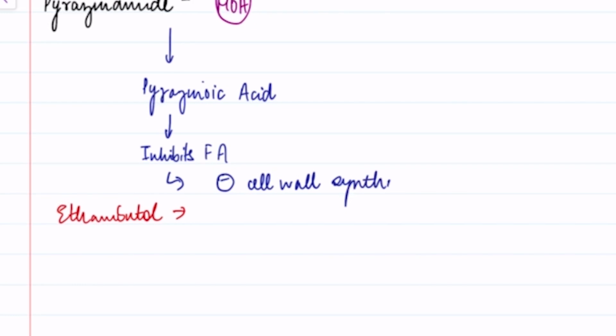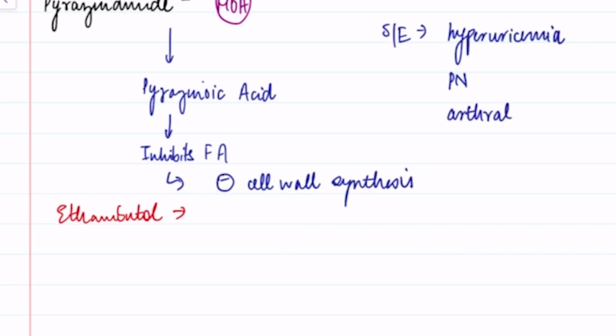Okay, so important side effects are, it can cause hyperuricemia, then it can cause peripheral neuropathy, and it can also cause arthralgia.